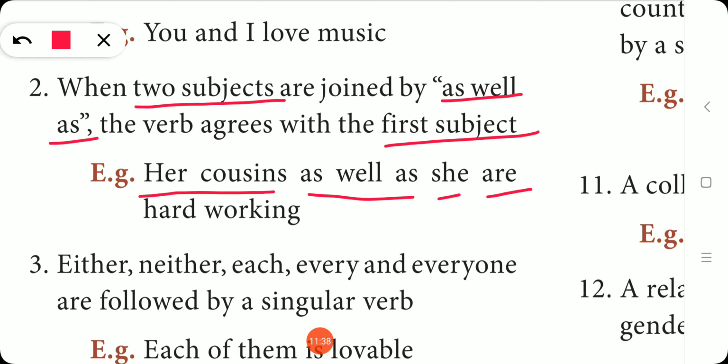Okay, here her cousins is one subject and she is one more subject. Okay, it is joined by as well as. So in this condition, the verb should agree with which subject? It should agree with the first subject, that is her cousins. So here her cousins is plural. So the verb should also be plural.